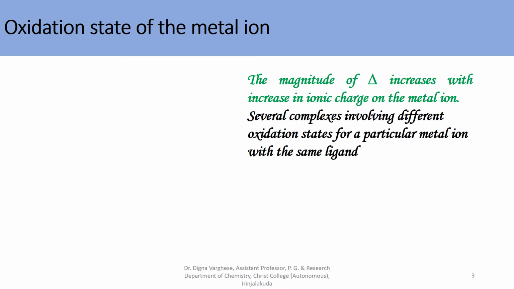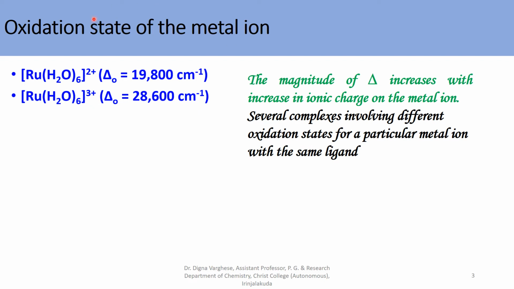Oxidation state of the metal ion. The magnitude of crystal field splitting increases with increase in ionic charge on the metal ion. Several complexes involve different oxidation states for a particular metal ion with the same ligands. Here you can see the ruthenium aqua complex. In the first complex, ruthenium is in the +2 oxidation state. Its crystal field splitting in octahedral field is found to be 19,800 centimeter inverse.